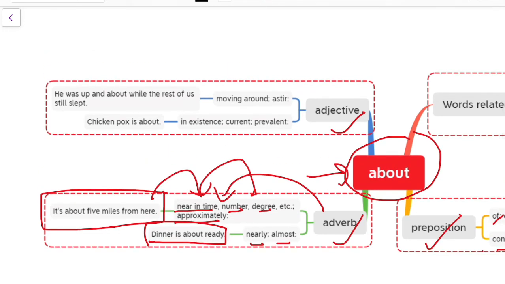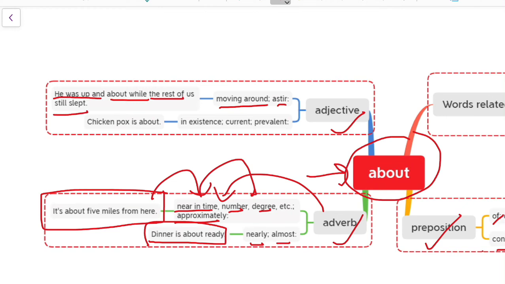An adjective is a word that describes a noun or pronoun, such as old, green, cheerful. Now, if we are using about as an adjective, how can we use it? Here, moving around or astir. Let us understand with the help of an example. He was up and about while the rest of us still slept.